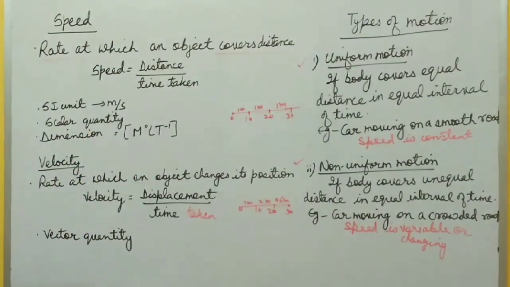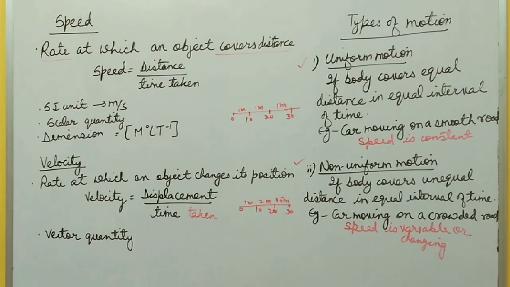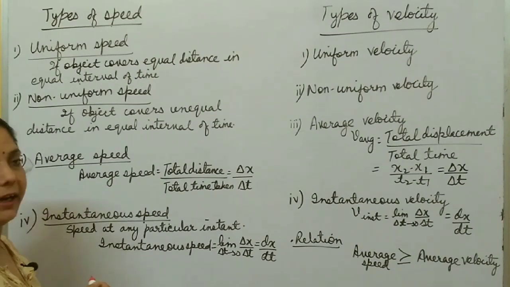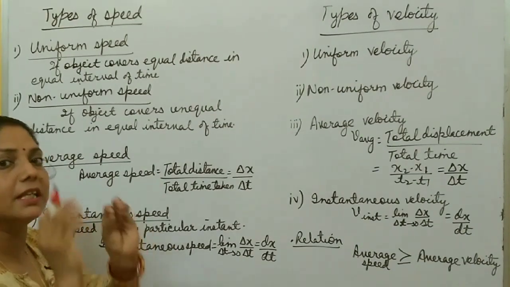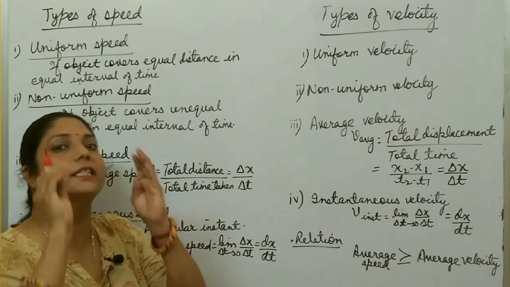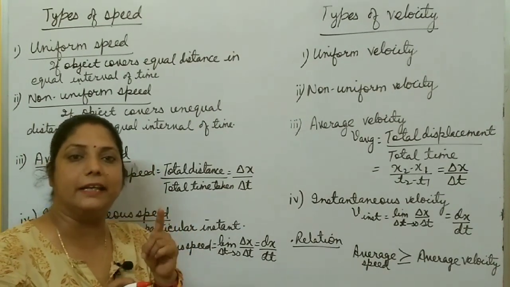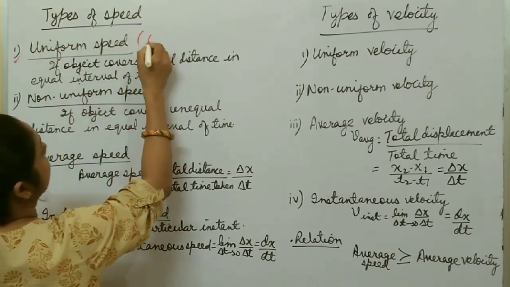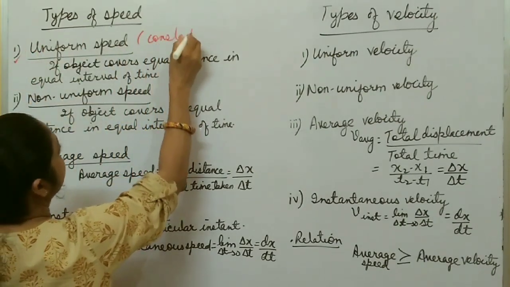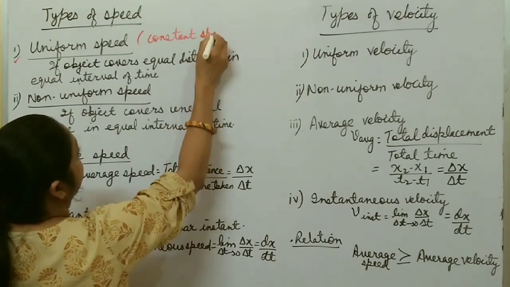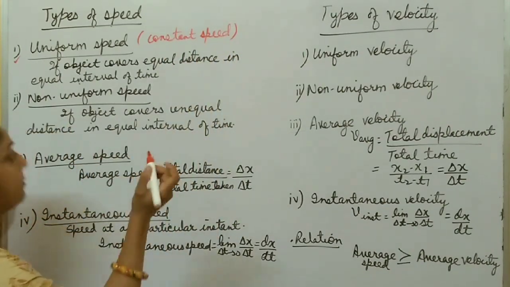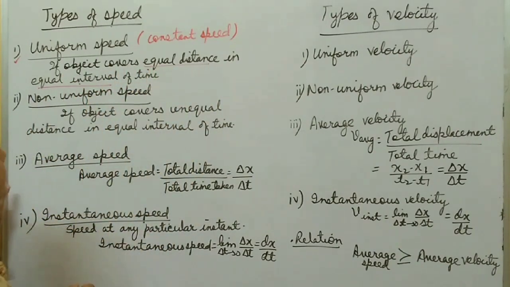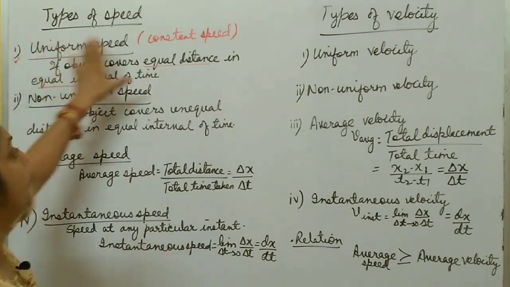So first take a screenshot of this one, then after that we'll discuss types of speed and velocity. Now types of speed. There are 4 types of speed, right? If the motion is uniform, it means if a body covers equal distance in equal interval of time, in that case its speed is constant, and that is called uniform speed, or you can say constant speed. And constant speed is only in case of uniform motion. If an object covers equal distance in equal interval of time, then its speed is uniform, or constant speed.